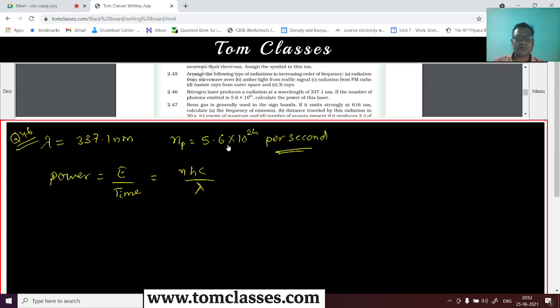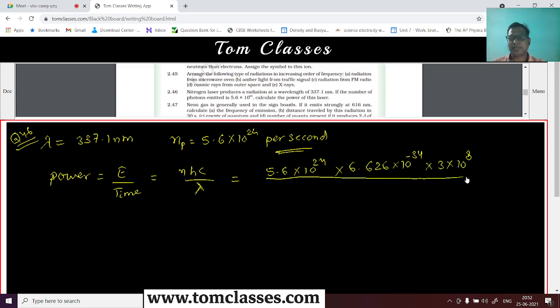So basically we have to calculate this. This is going to be the power. This value is 5.6 into 10 to power 24 multiplied with Planck's constant, 6.626 into 10 to power minus 34 joule seconds, multiplied with 3 into 10 to power 8 meters per second, divided by the wavelength. So what is the wavelength?